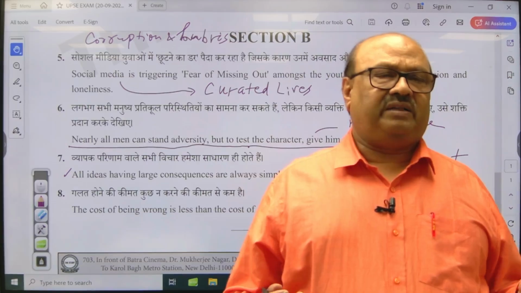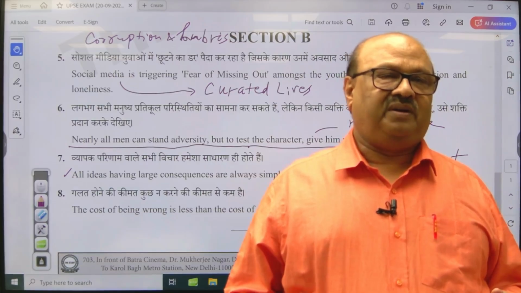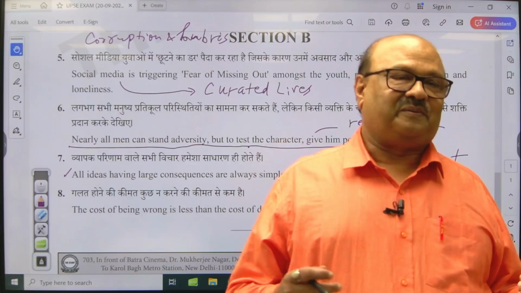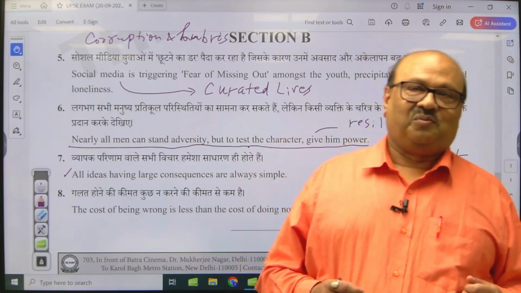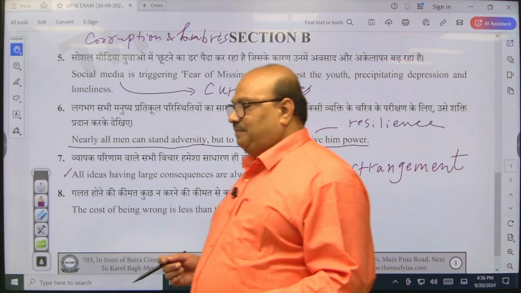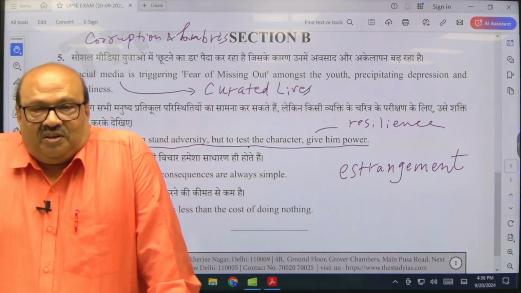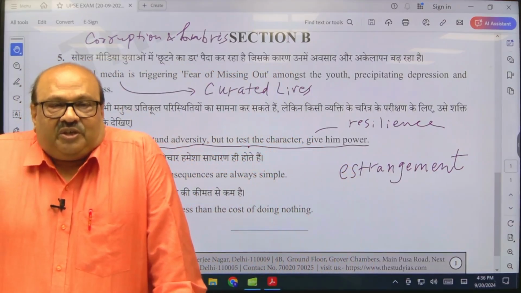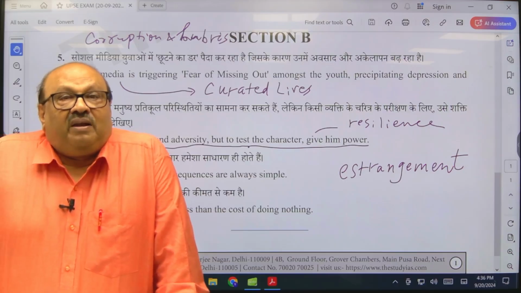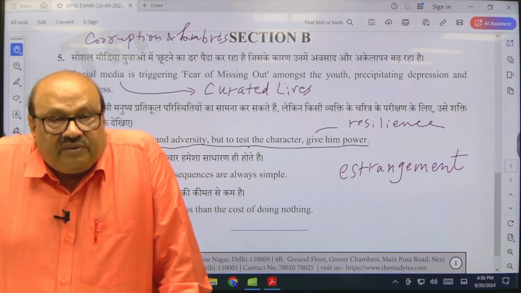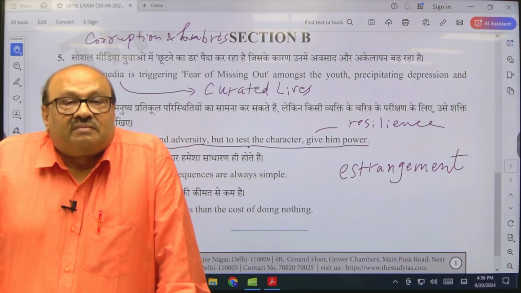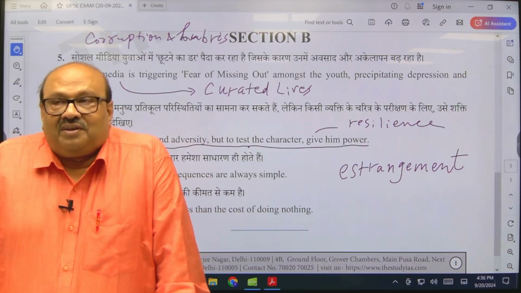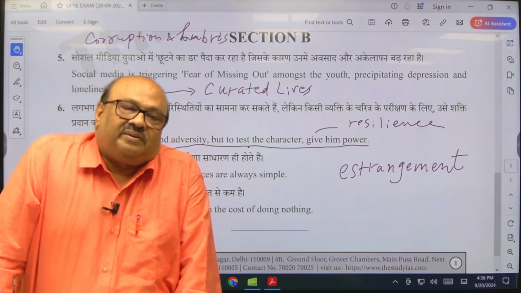What do you think Mahatma Gandhi means when he says simple living, high thinking? What do you think he means when he says this? This statement is attributed to him, simple living, high thinking. Correct? So what do you think he means by that?